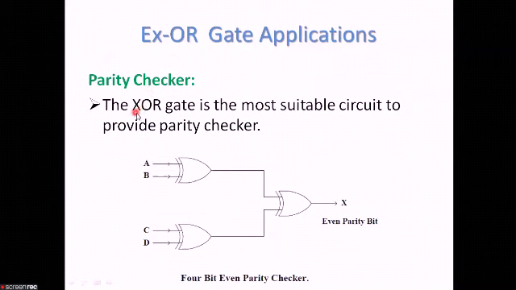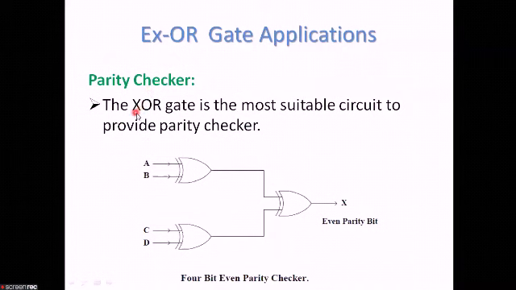We have seen already that when control input is equal to 1, here we will be getting the complemented input, and when this control input is equal to 0, here we will be getting the same input, that is, it is unchanged. So we have already explained how this XOR gate can be used as a control inverter.